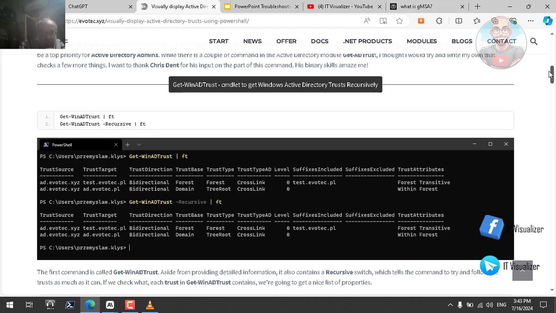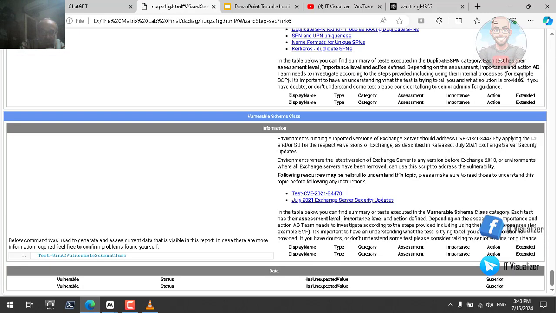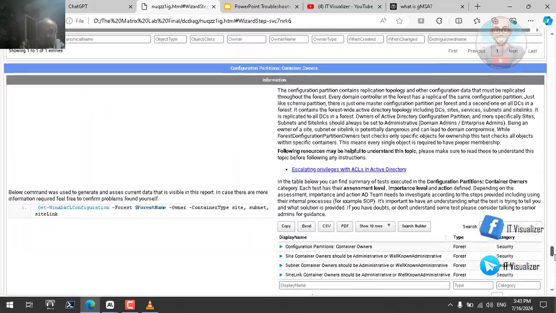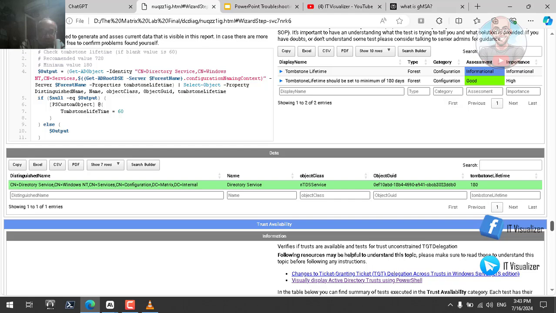This is done using Get-ADTrust. So these are two domains or two forests, and this is the trust between them. I don't have a trust, so I have already passed this test. We have seen the trust availability.